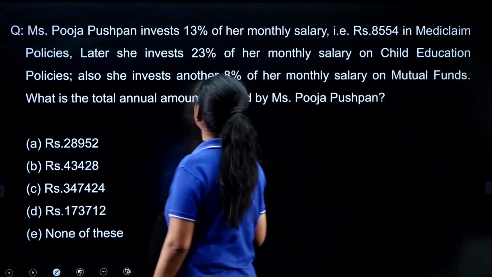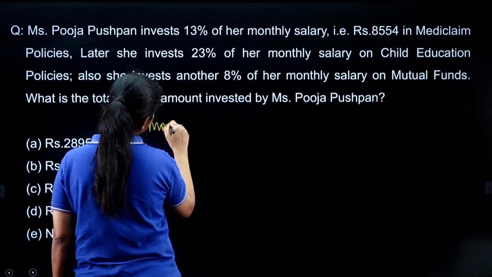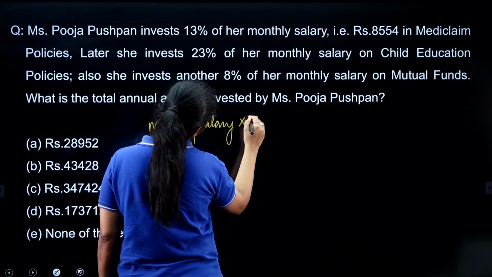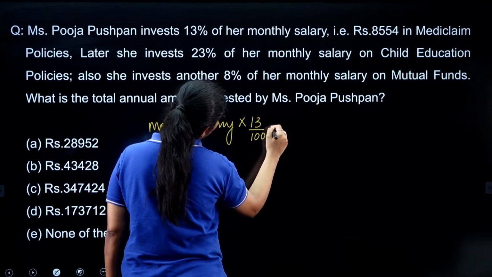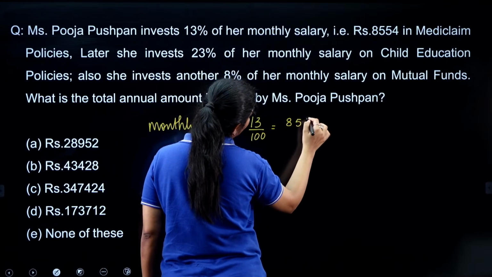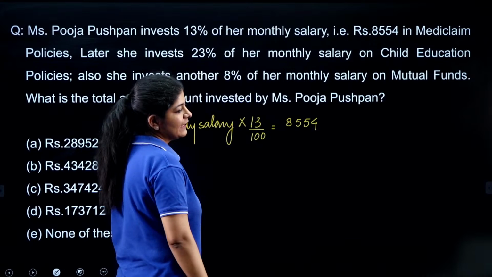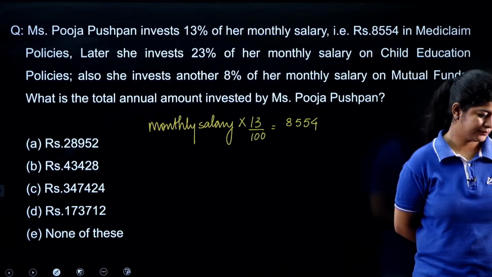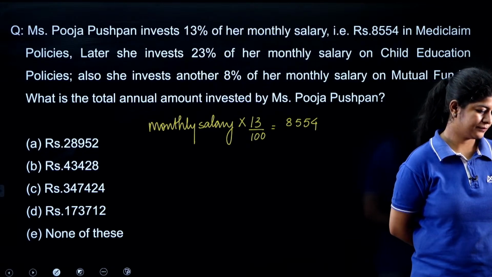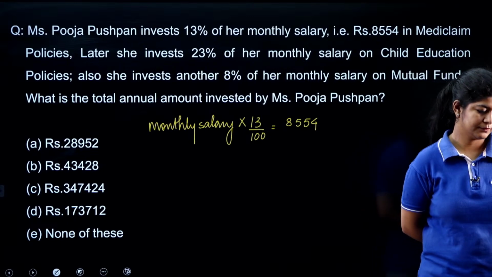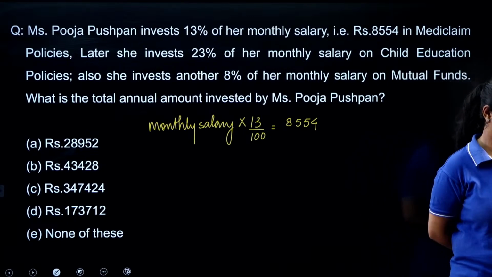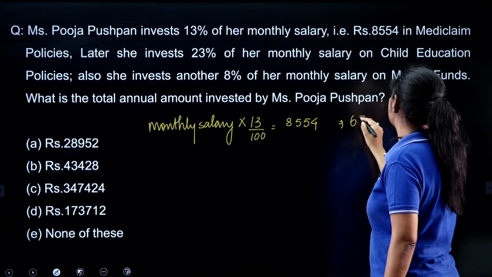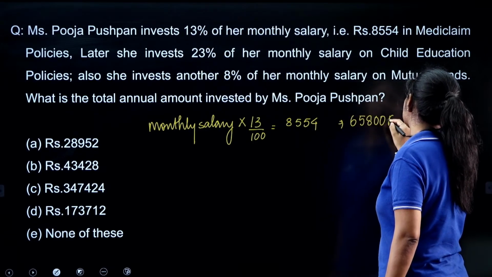As it is given, 13% of the monthly salary is equal to 8554. So from this we can easily get the monthly salary, and this is equal to 56,800 rupees. This is the monthly salary.